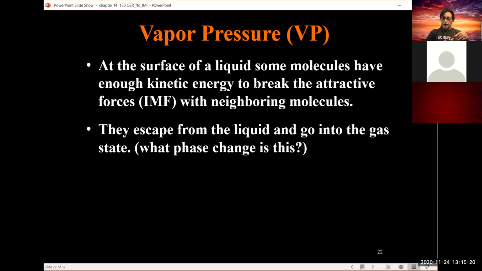Vapor pressure is just liquid in a closed container, and some of that liquid is going into the gas phase. We all know that when we open up a soda drink in a bottle, we hear that sound; it is carbon dioxide that's in the gas phase. Now, in that case with the soda pop, it's an extreme example because I have carbon dioxide dissolved in water.